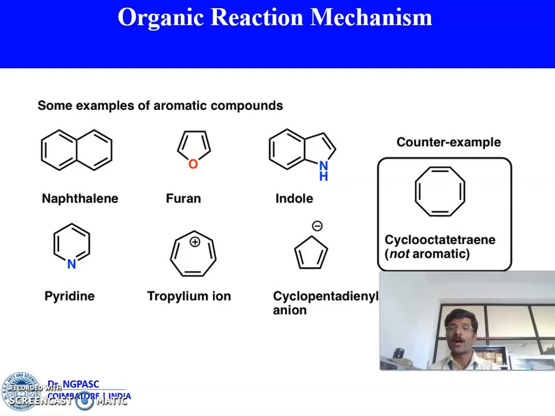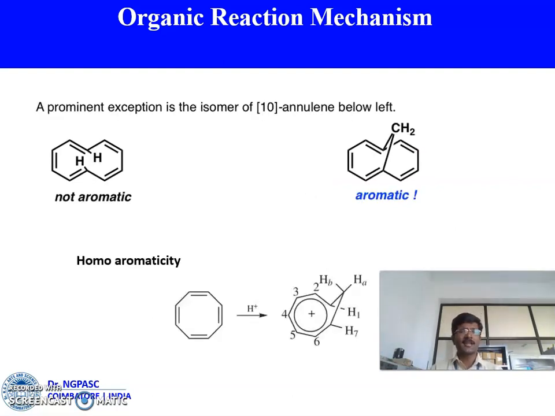This one, cyclooctatetraene, is not an aromatic compound. In this case, the first thing is we have 2 hydrogens inside the ring system. As per calculation it obeys the Huckel rule, but the compound is not aromatic because the 2 inner hydrogens are placed in a very crowded place. That means these 2 hydrogens have repulsion. Due to the repulsion, the molecule goes out of the plane. That means it does not obey the aromatic rules.